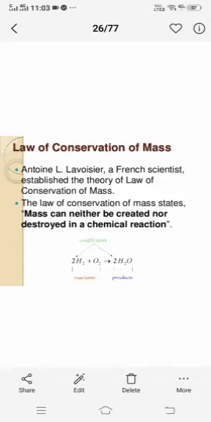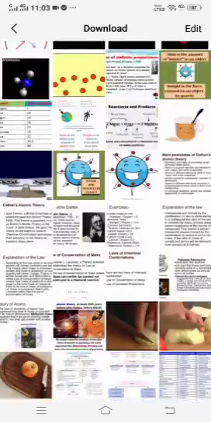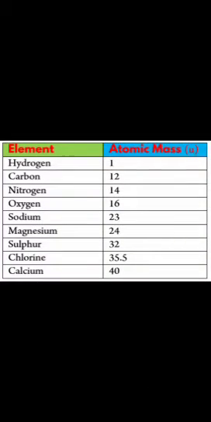Let's take an example with a few elements, starting with hydrogen. Try to compare this with your roll numbers. If my roll number is 1, my mass will not be 1 kg. In the same way, all elements have their roll numbers, that is their atomic number, and they also have their atomic mass number. But keep in mind, the atomic number will be totally different from the atomic mass number.